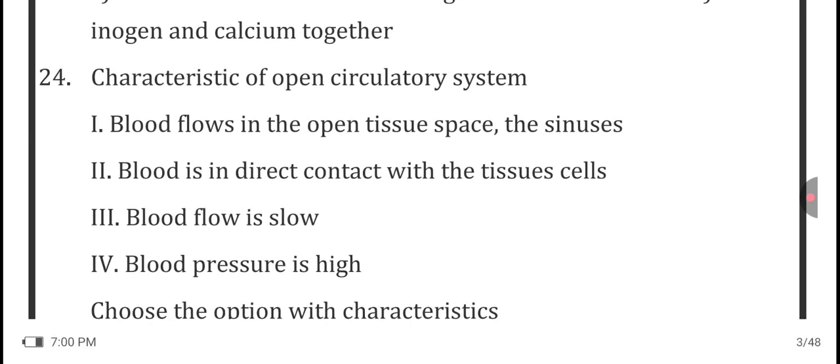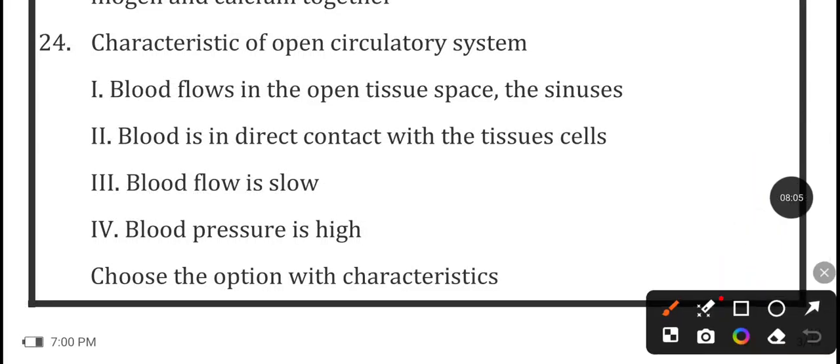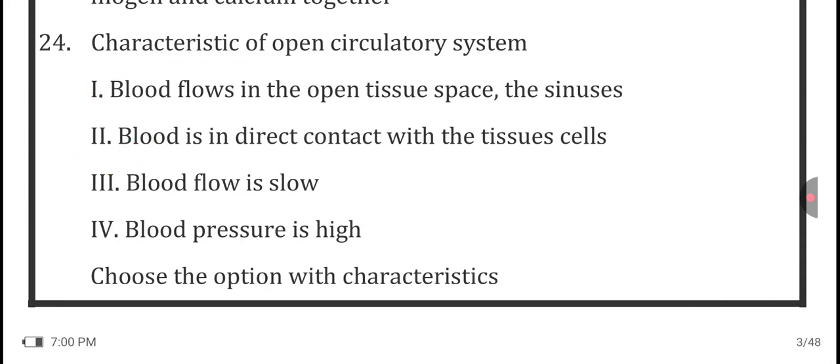Now in the next question, characteristics of the open circulatory system. So here, the blood flows in the open tissue space, the sinuses. This is the correct statement. Blood is in direct contact with the tissue cell. This is also the correct statement. Blood flow is slow. Yes, the blood flow is also slow in the open circulatory system. So here you have to choose the correct option with the characteristics.